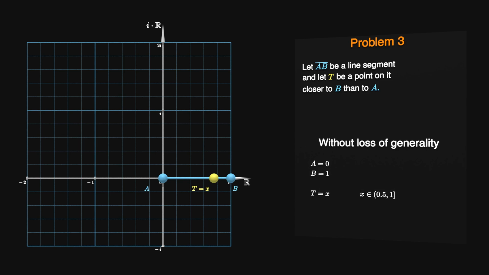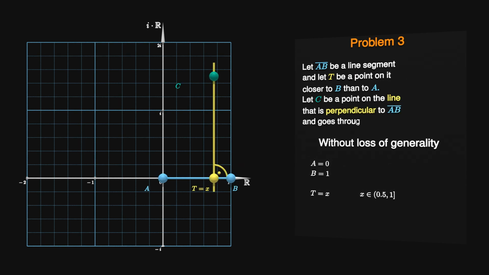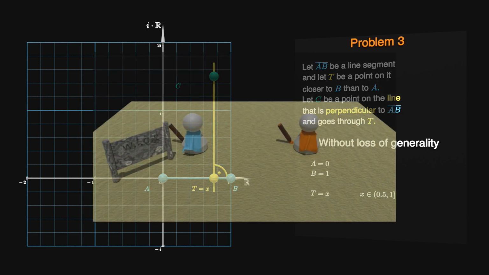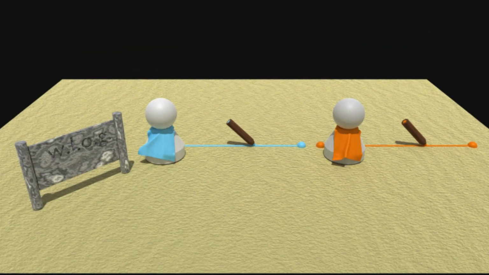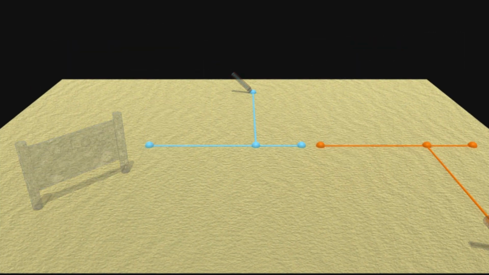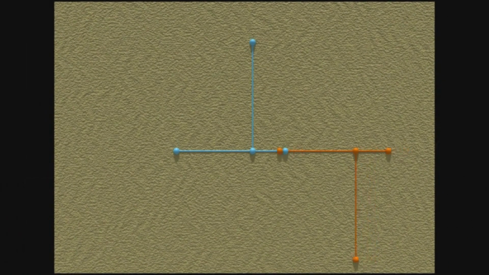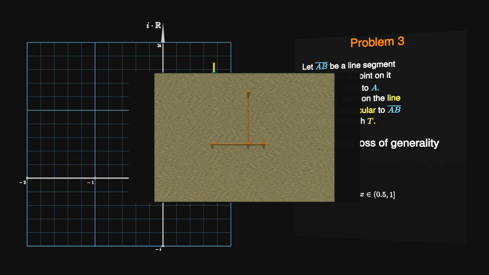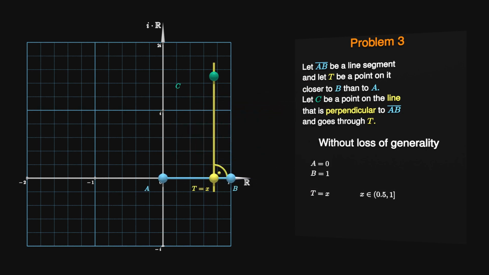Now the problem asks us to imagine a point C on the line that is perpendicular to AB and that goes through T. Just like with T, we need to treat C as a general point, but notice that we can assume C to be above the line segment without loss of generality. If C were to be below it, we could just look at the drawing mirrored along the real axis and end up with a geometrically similar drawing where C happens to be above the line segment.